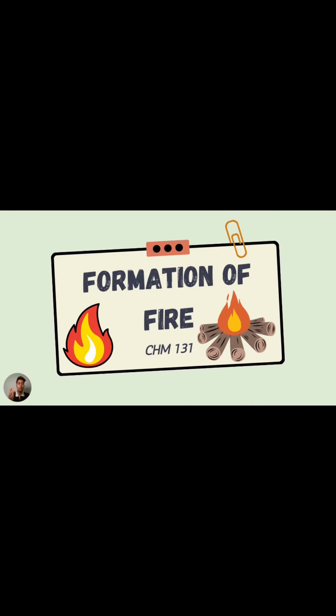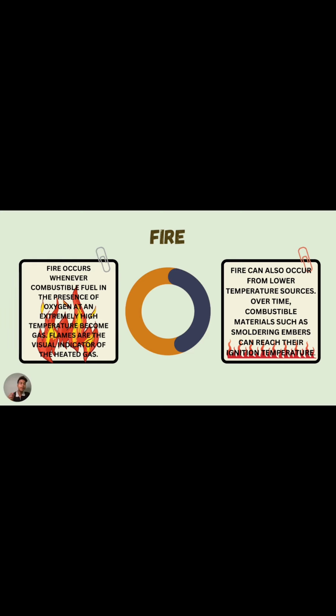This is the topic I want to talk about: formation of fire. Fire occurs whenever combustible fuel in the presence of oxygen at an extremely high temperature becomes gas. Flames are the visual indicator of the heated gas. Fire can also occur from a lower temperature source. Over time, combustible materials such as smoldering embers can reach their ignition temperature.